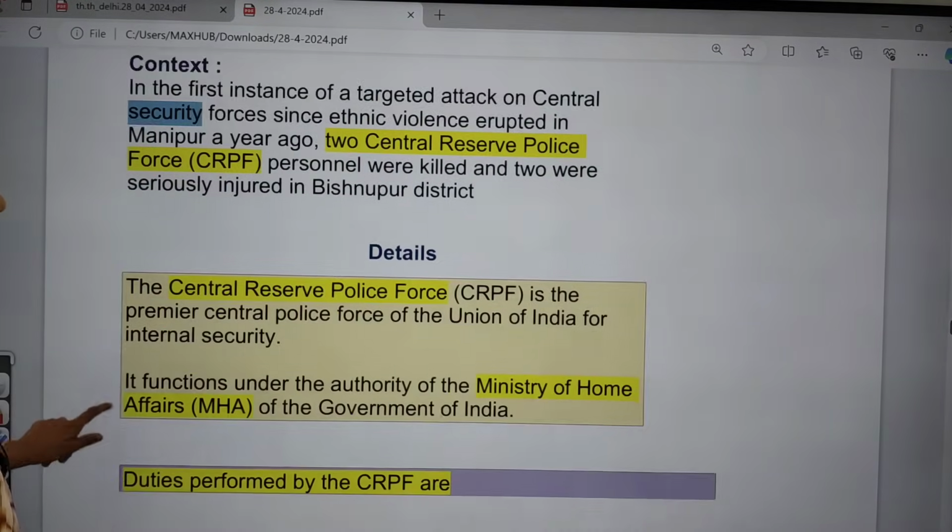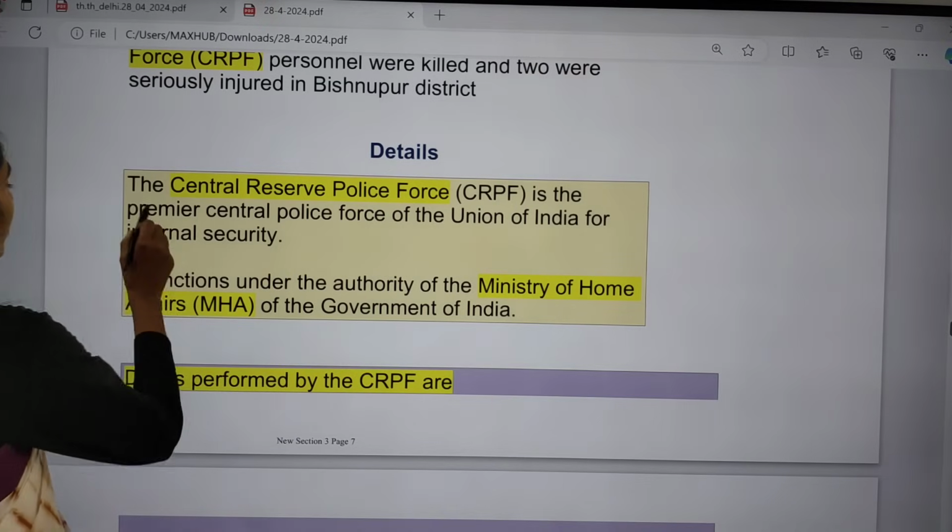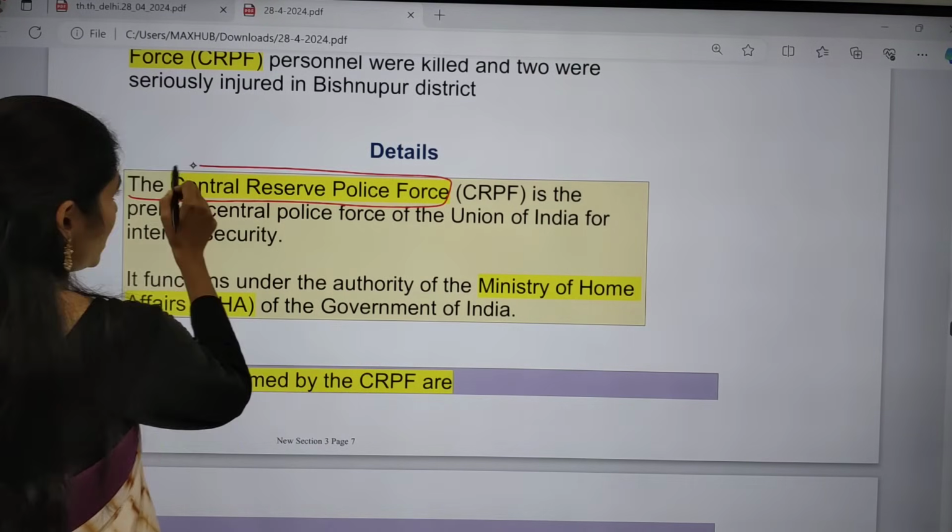And if you are talking about some details, we have the Central Reserve Police Force, that is, CRPF.